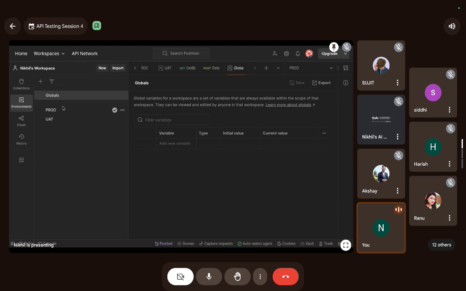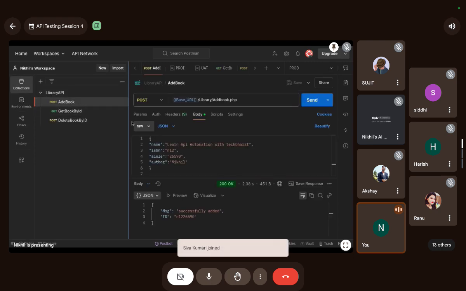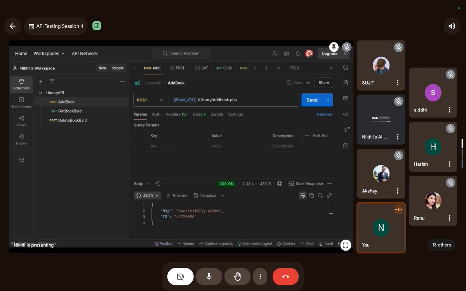Okay, what are locals? Locals are request specific. If I create variables here, in the params, those are local variables. And we have data variables. Data variables are used for data driven testing. We have a separate class for that, so we'll be doing that, don't worry. But do you guys understand this?